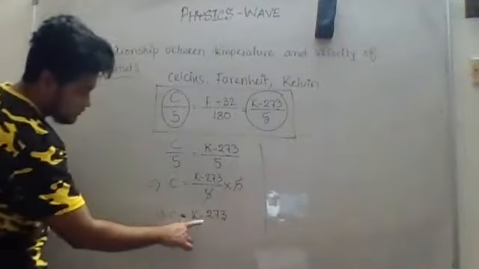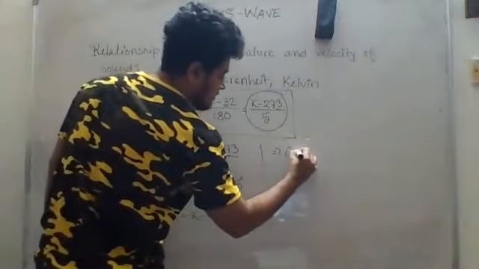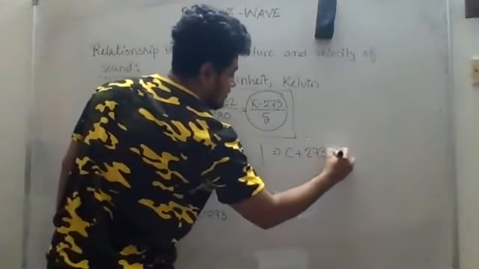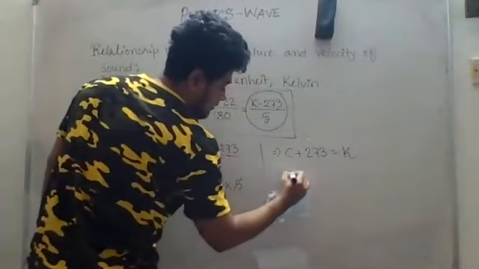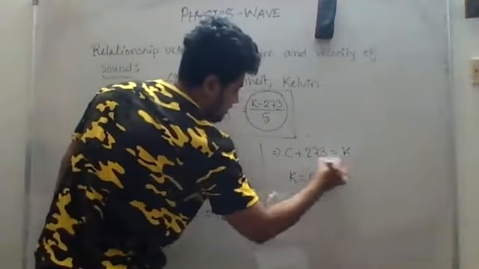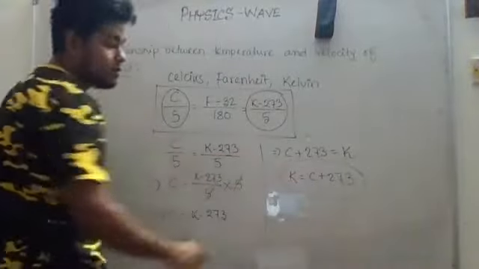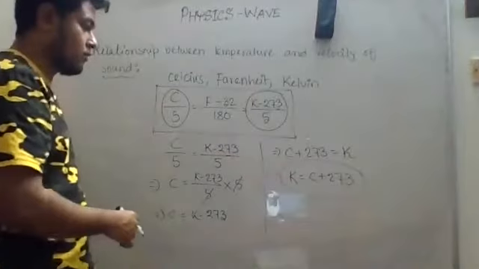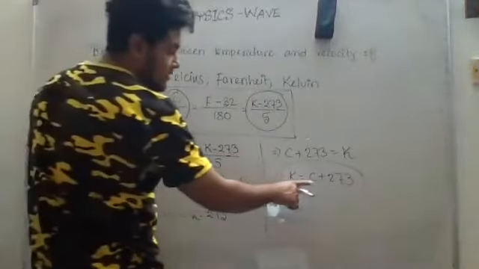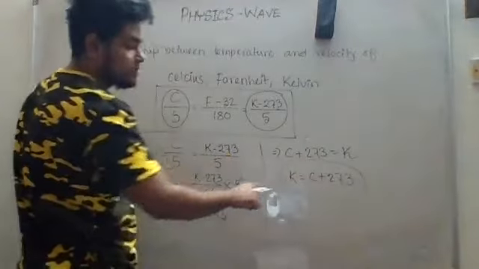Okay. So 273, if I change the side, what will happen? C plus 273 is equal to K. That means K is equal to C plus 273. Very important, okay? This is the equation that we will be needing from now on. So if the temperature is given in Celsius, you add 273, you get the temperature in Kelvin.